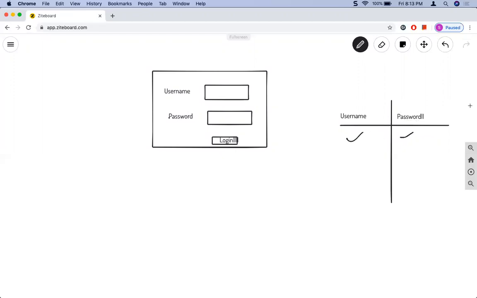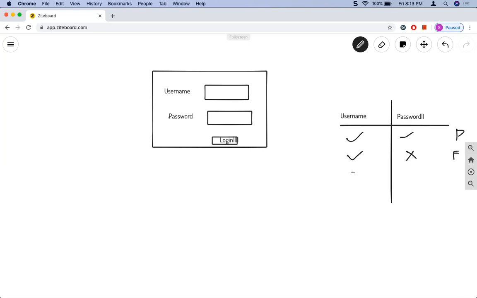What is our expectation? It has to pass, right? What should happen if I provide a valid username but an incorrect password? In that case, the test case has to fail.